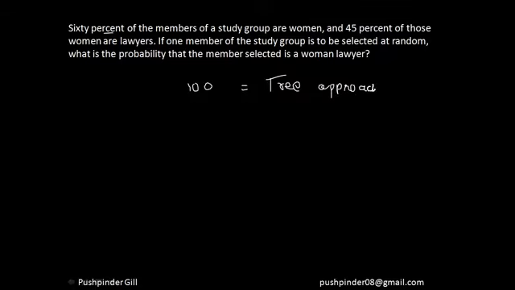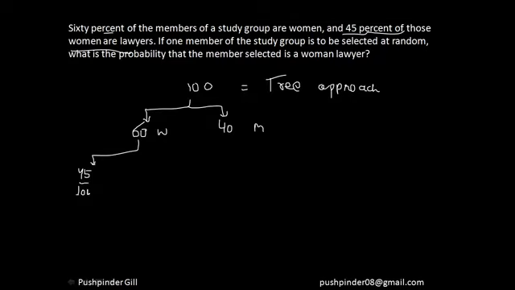Pretty much simple. So I assumed 100 people and 60% are women. So if I draw a branch, 60 are women, and I can say that 40 are men, right? Fine. Now 45% of those women are lawyers. That means 45% of these women are lawyers.